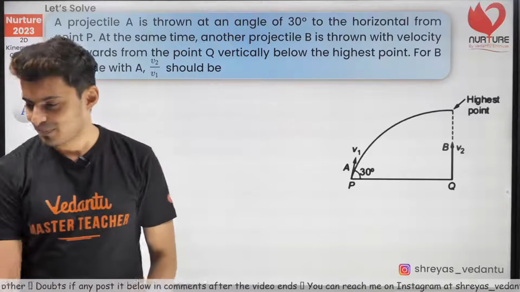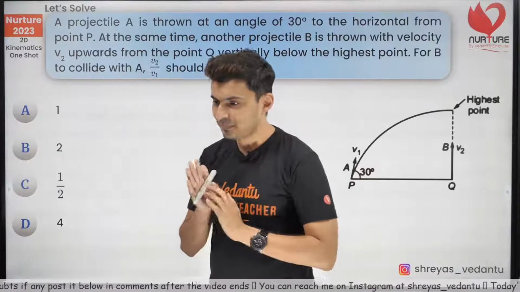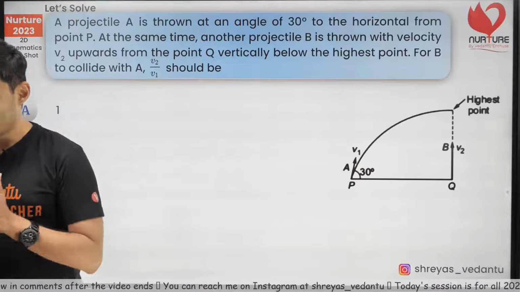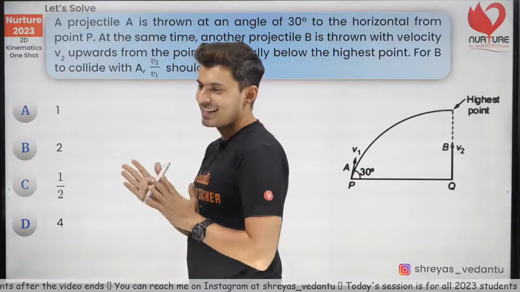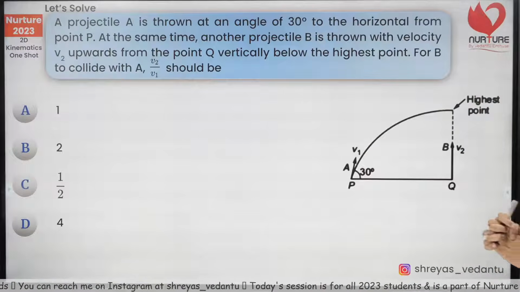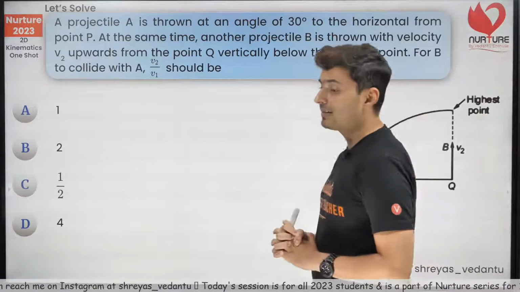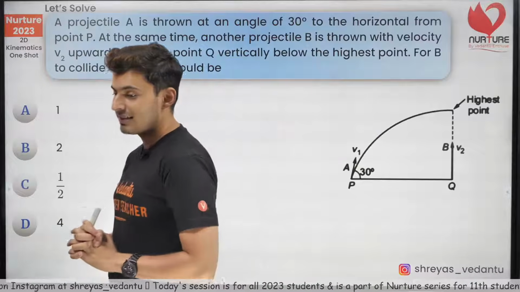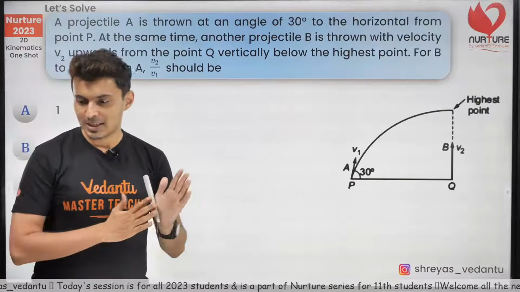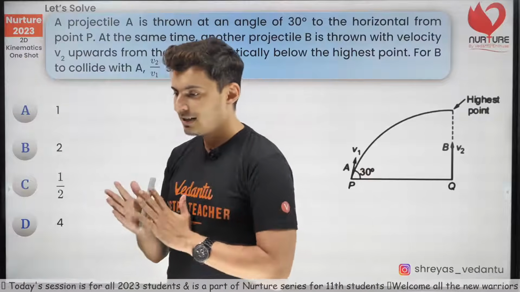Come on, my warriors. Come on, think about it. Let's see how many of you can do this question. A projectile is thrown. The angle is also mentioned. v2 by v1 is asked. Saja saying C. Rutvik saying B. Kalyani saying C, not sure.